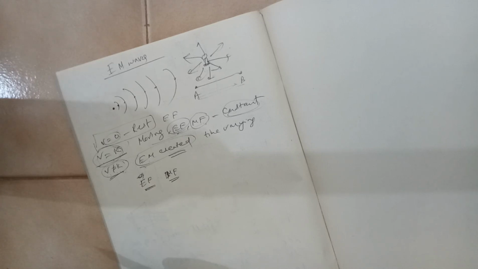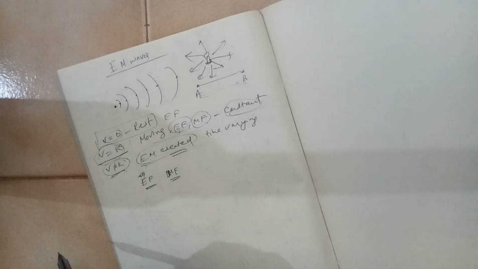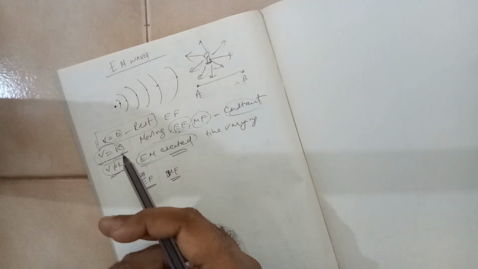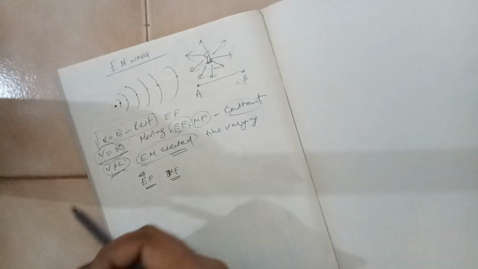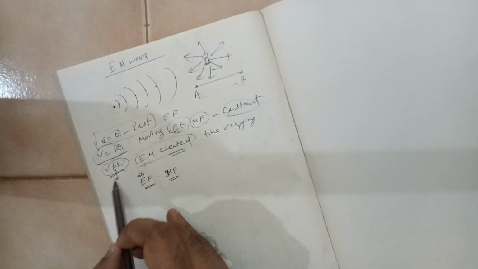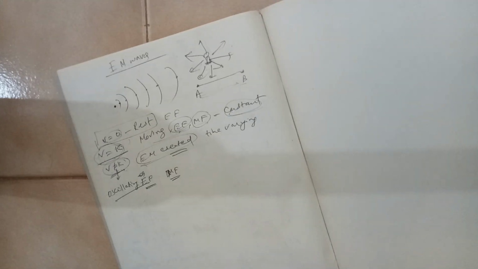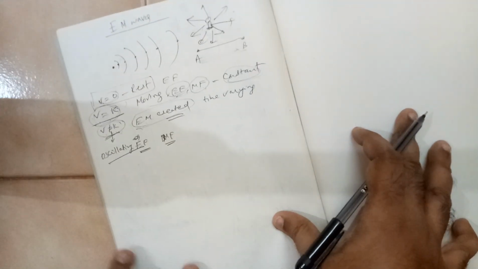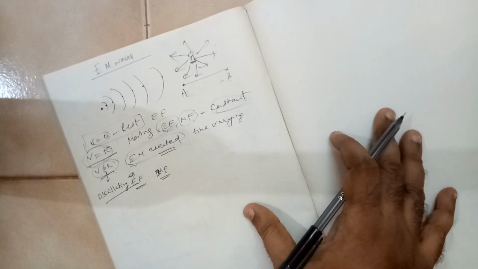It should propagate like a wave and it should be time varying. So with respect to time, the value should be constantly changing. So these are the basic properties of electromagnetic waves. In electromagnetic waves, the charges will be transferring energy. You oscillate a charge, the oscillating charge will be giving energy. This accelerating charge, you can also call an oscillating charge. So these are the basic properties of electromagnetic waves.